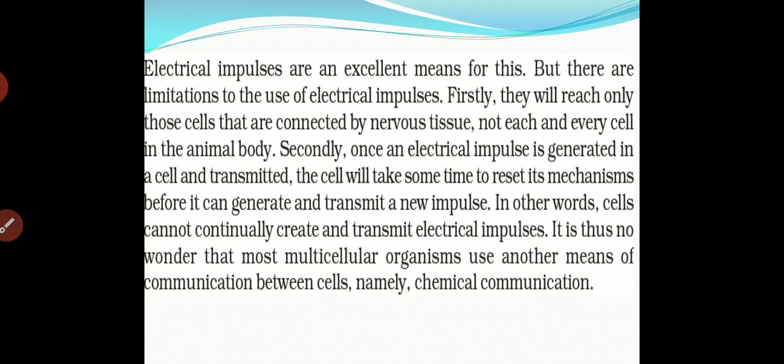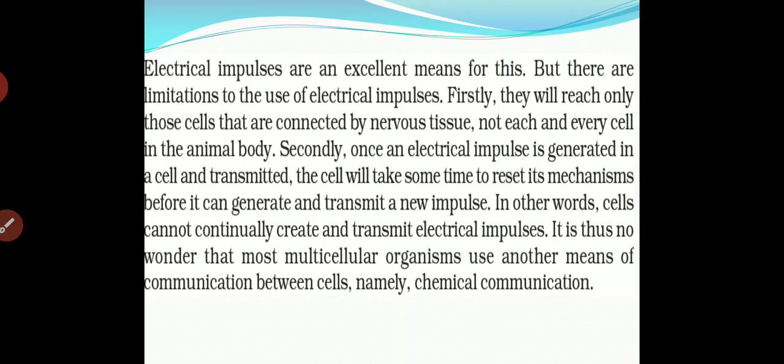As we know, if the transmission of a message from the particular organ responding to the stimulus is very fast, then it will respond very quickly.